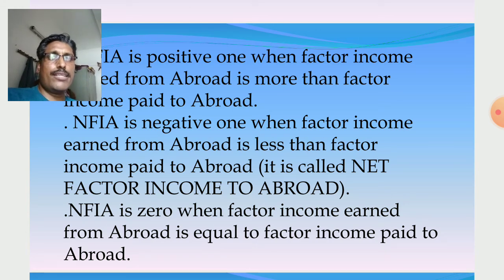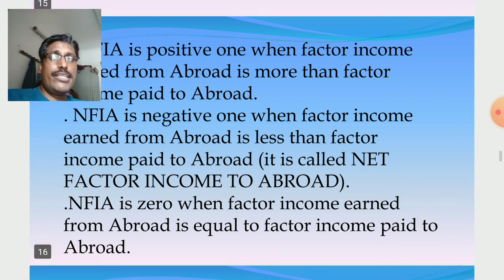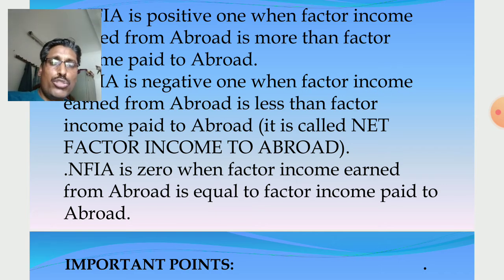So NFIA is negative when factor income earned from abroad is less than factor income paid to abroad. Negative NFIA is also called net factor income to abroad. Remember, NFIA is 0 when receipt is equal to payment, that is, factor income received from abroad is equal to factor income paid to abroad.